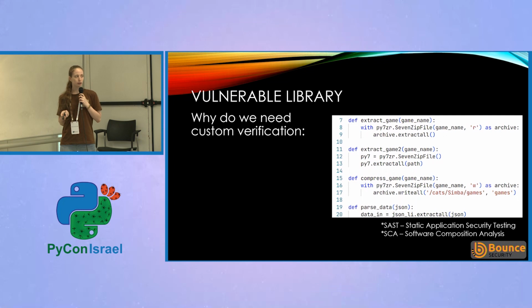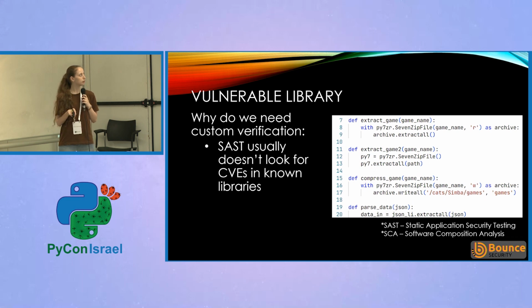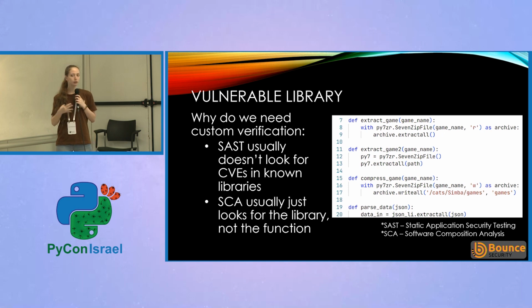Why do we even need a custom solution here? That's what scanning tools are for, finding vulnerable libraries. So SAST tools usually don't look for vulnerable libraries. They just look for patterns in our code that are vulnerable. And SCA tools that are looking for vulnerable libraries and tell us about them, they don't look for vulnerable functions usually.